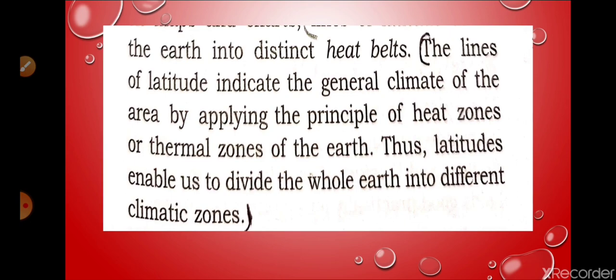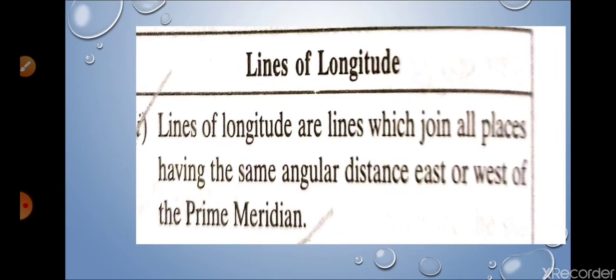Now C, third point, lines of latitude carve out the heat zones of the earth. The answer is here: lines of latitude indicate the general climate of an area by applying the principle of heat zones or thermal zones of the earth. Thus the latitudes enable us to divide the whole earth into different climatic zones. So this is clear, I think.